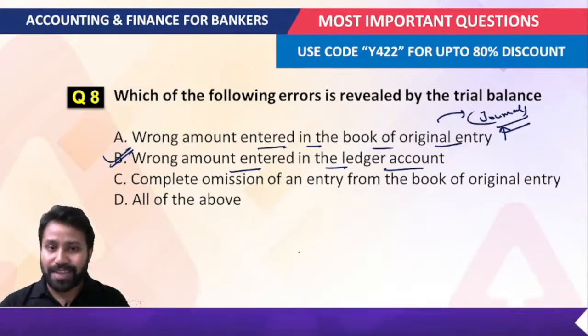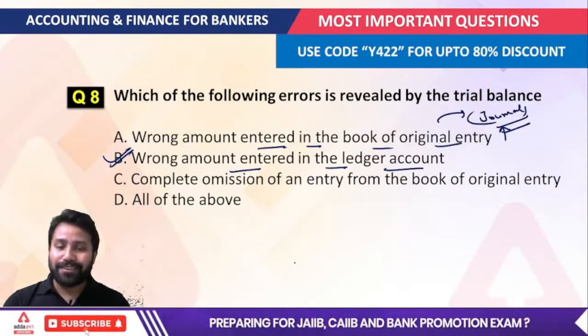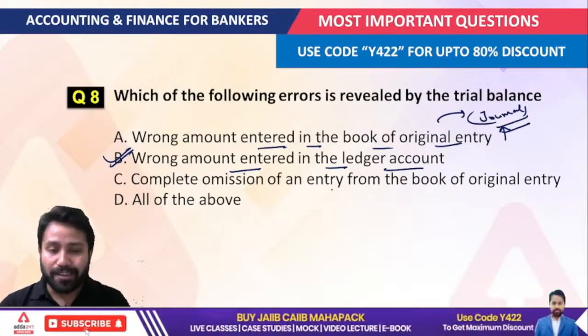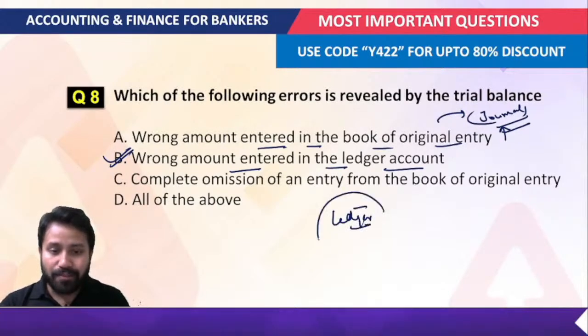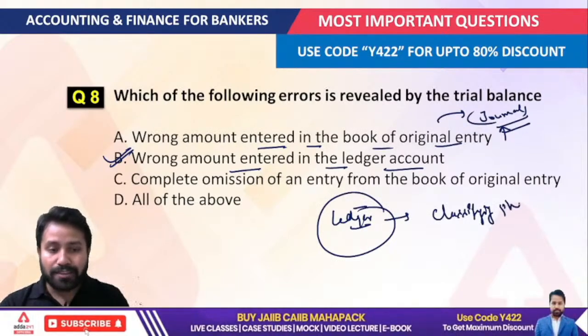Now just try to understand this. Whenever we are talking about which error is revealed by the trial balance, when we talk about the ledger, you have to understand that the ledger follows the classifying phase of accounting.